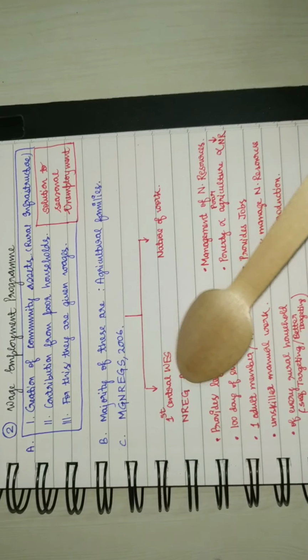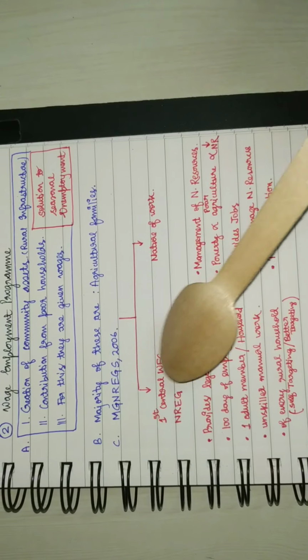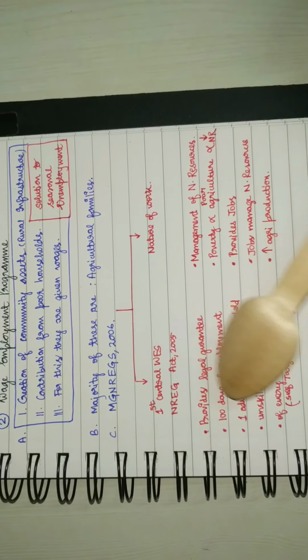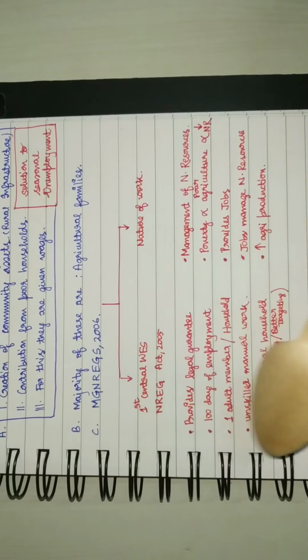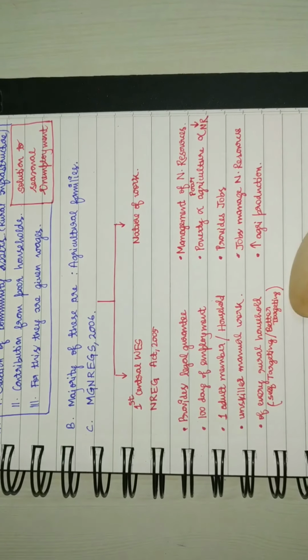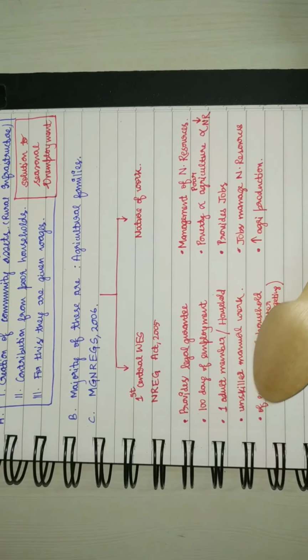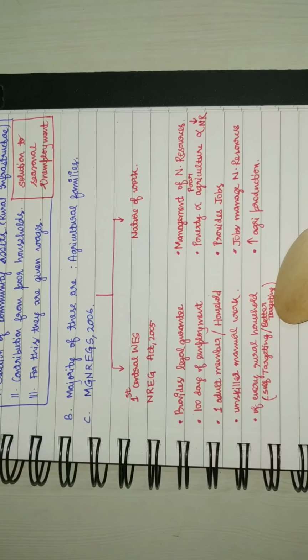It is not the center's fault, but the governance fault of the state, by which the people are not getting the job, right? And secondly, this is self-targeting, because it is covering every rural household, right?